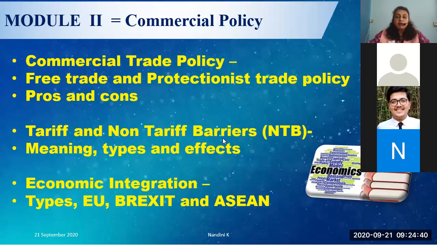Non-tariff barriers are in the form of quotas. They are physical quotas, monetary quotas. For example, a country like India will decide not to import more than 20,000 tons of steel, because India produces it internally also. So that is a non-tariff barrier. So what is a tariff? What is a non-tariff barrier? Examples of non-tariff barriers, examples of tariff barriers. Examples means types. Also the meaning of each of them, and of course the effects when you introduce barriers or tariffs, which is a kind of protectionist trade policy, whether it is good or bad for a country. That is what you need to remember.